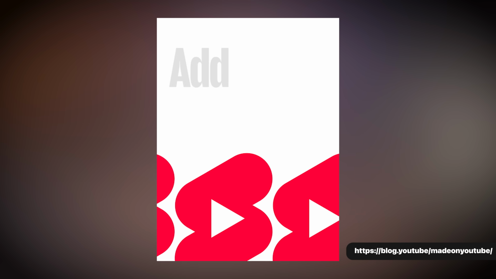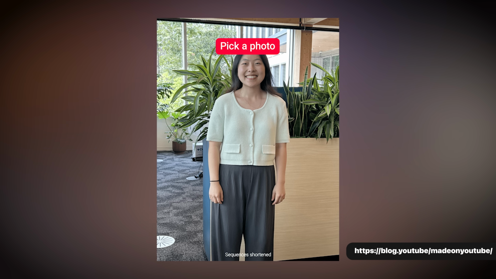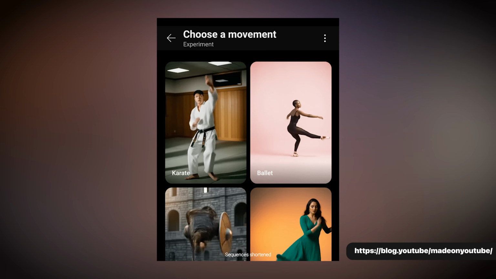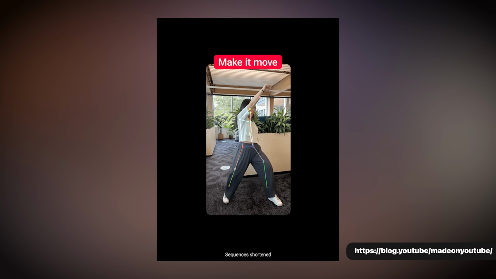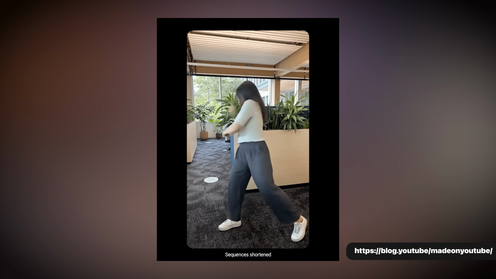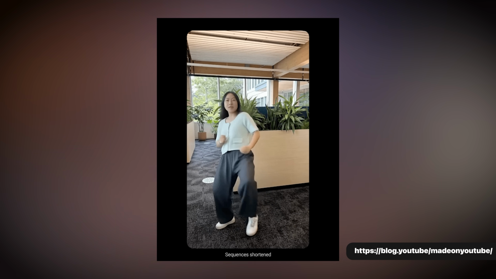Next, you're gonna have pose control. With pose control, you're gonna be able to upload a photo and then they will have a bunch of templates that you can select from, and then you're gonna be able to make that photo of yourself dance. Now, this one, I honestly don't think is gonna add a lot of value to the platform. However, it's something that's gonna lower the barrier to entry for people to be able to be a content creator. So because of that, it's in there, but this is one of the updates as well.